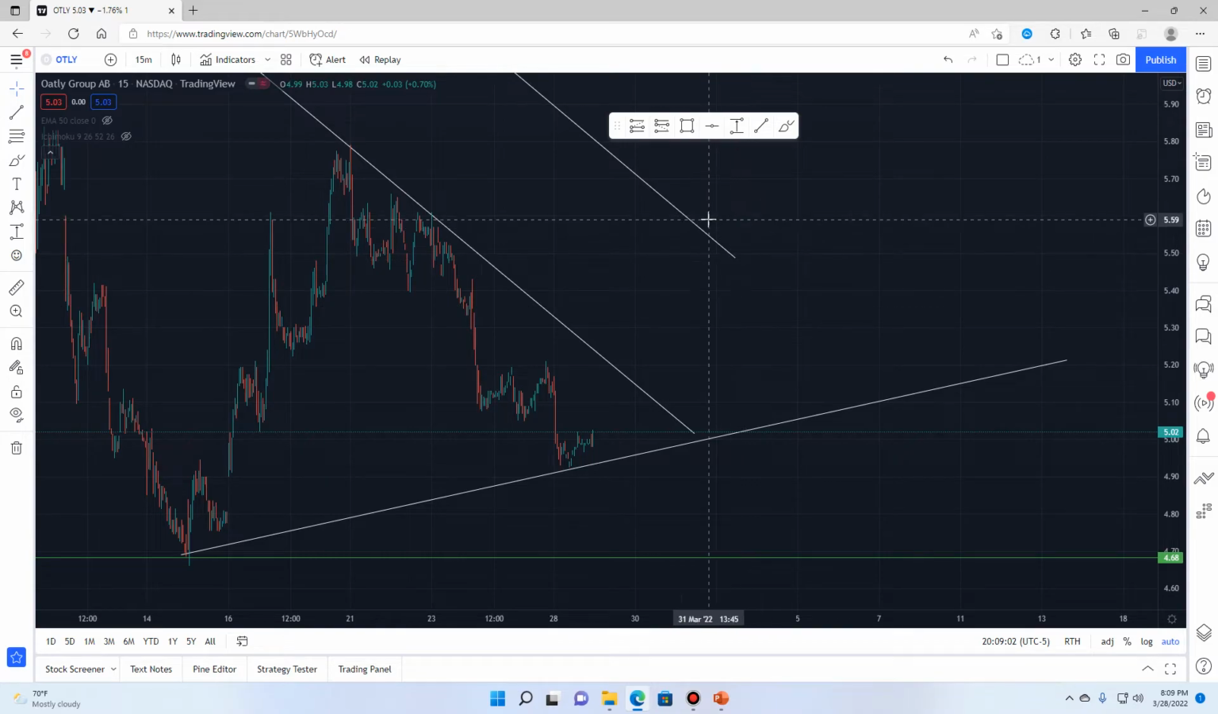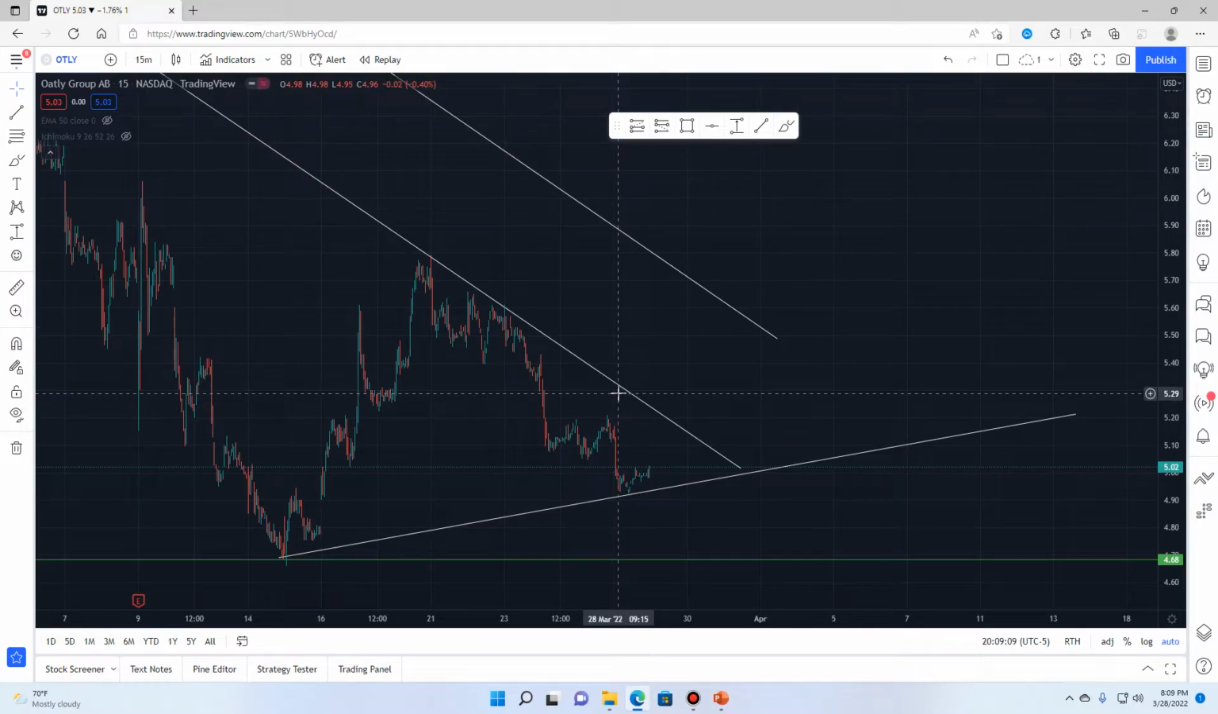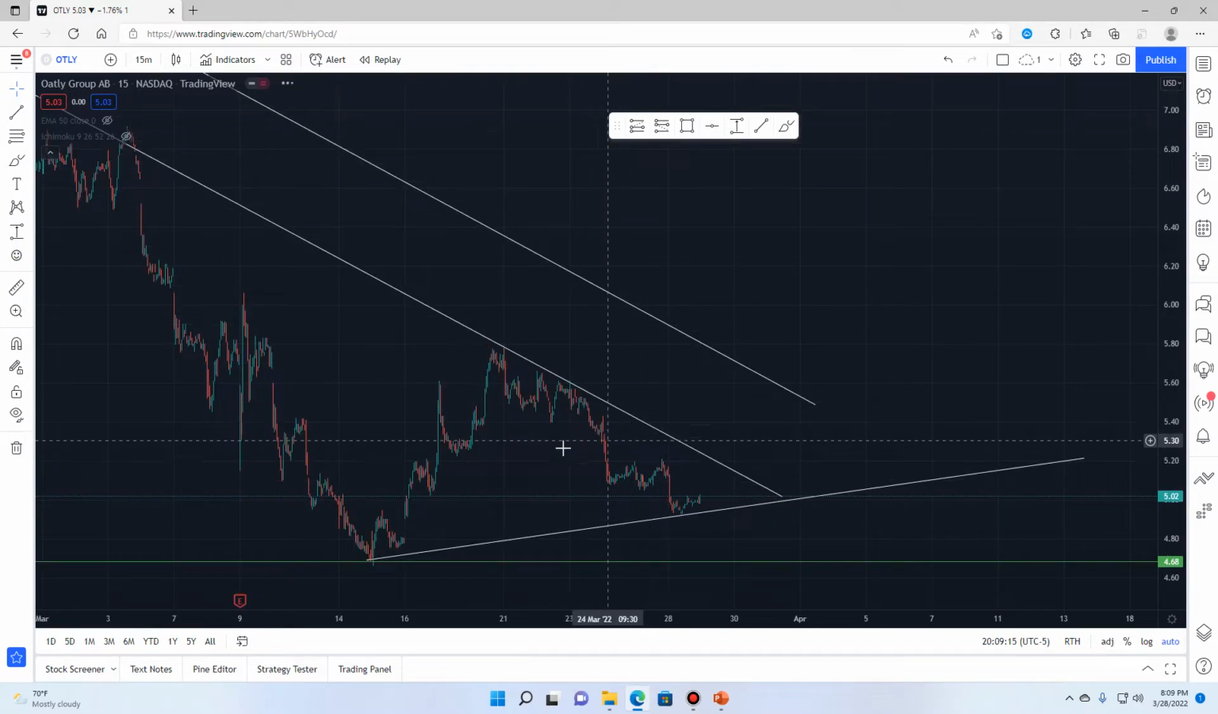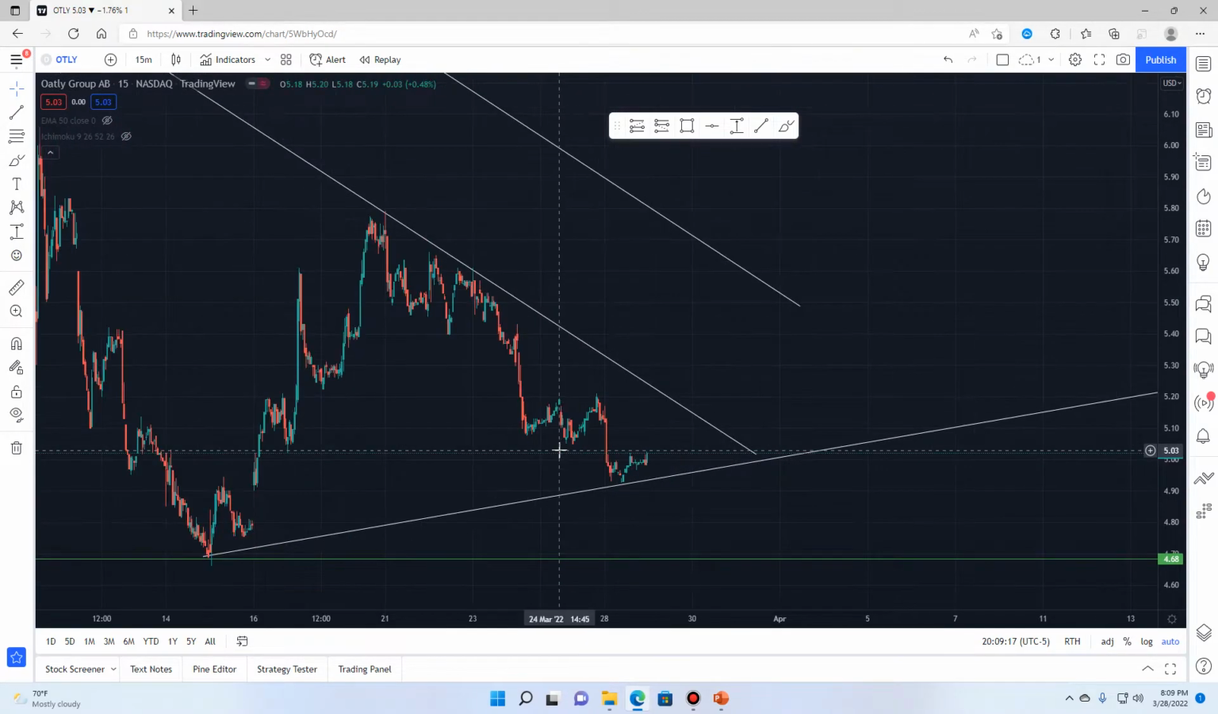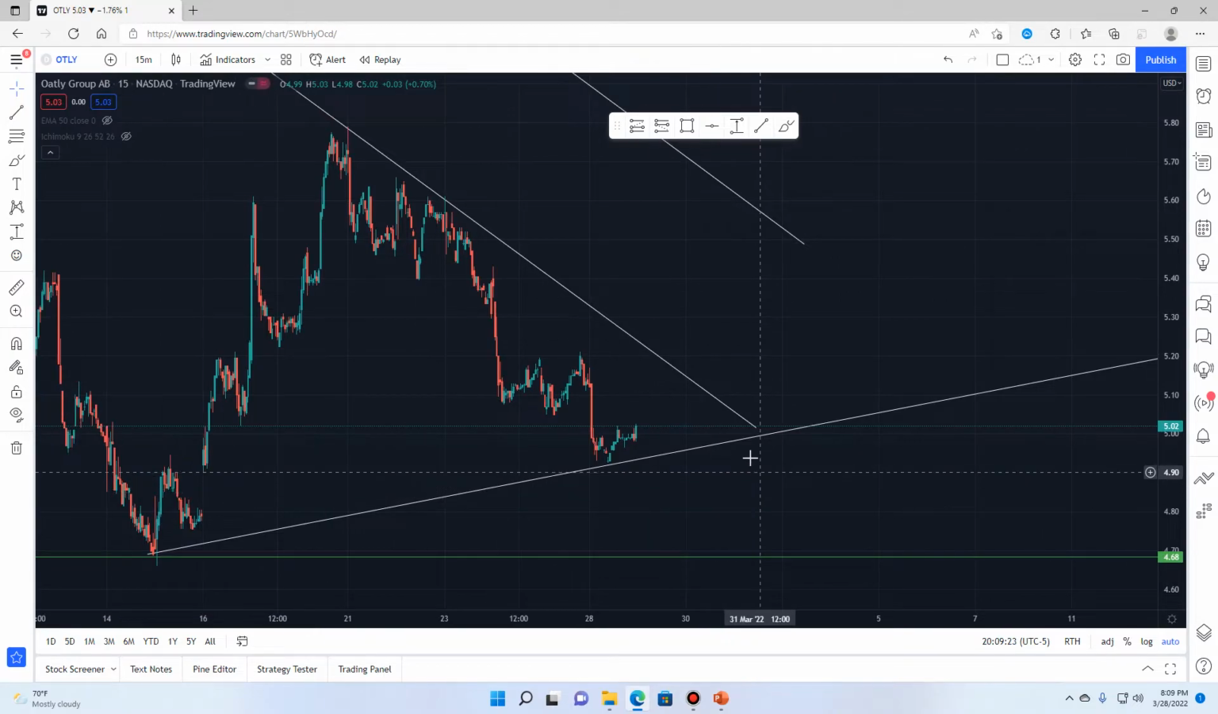However, these two lines of resistance are kind of more important, because this is the start of something new, whereas this has been around for a long time. But anything can happen. I do see Oatly is kind of squeezing in this area. We'll see what happens. I expect to see a move this week. It's pretty early on in the week, and I could see it definitely moving.